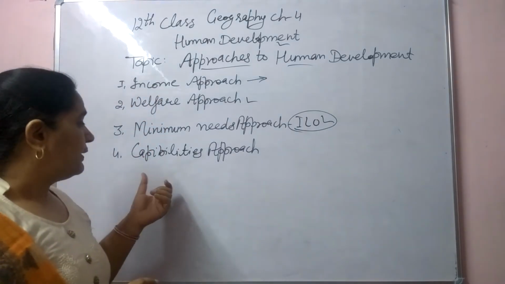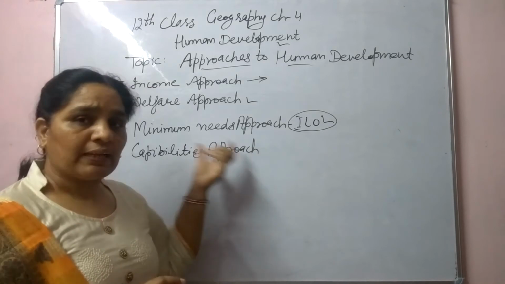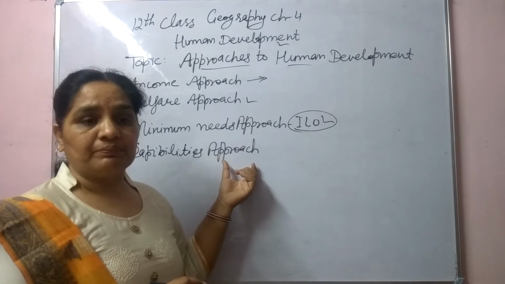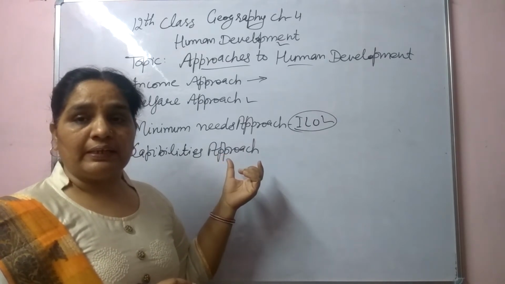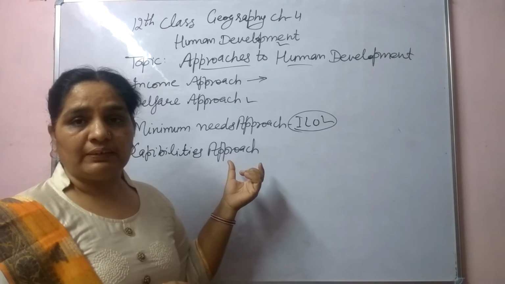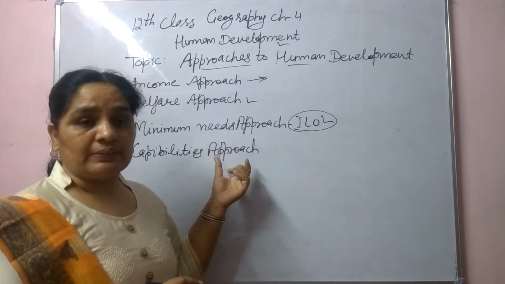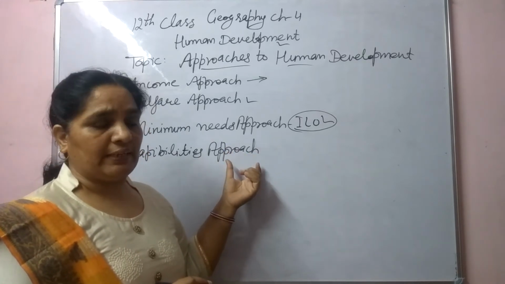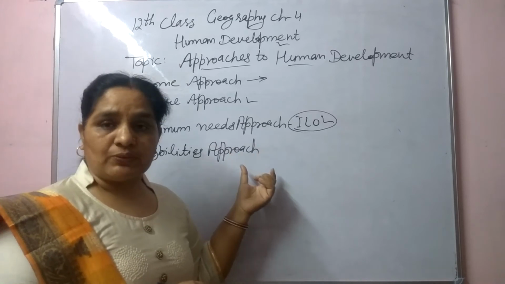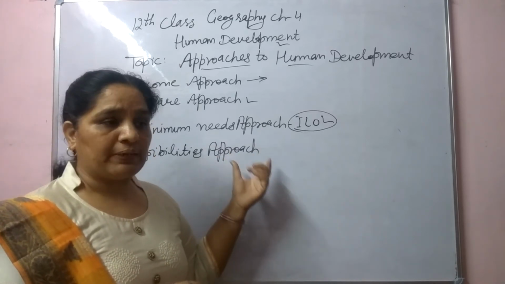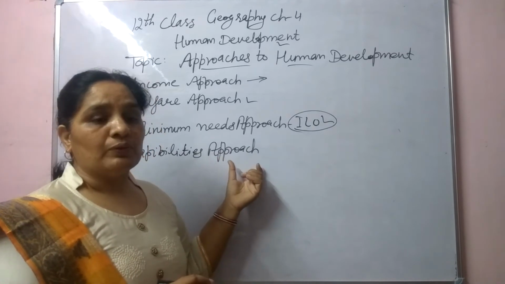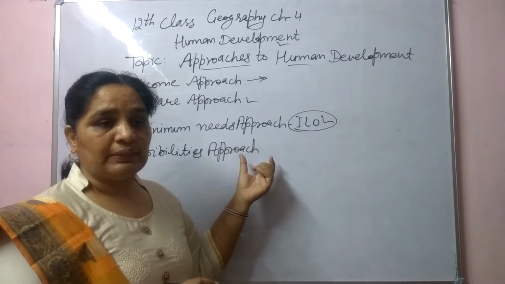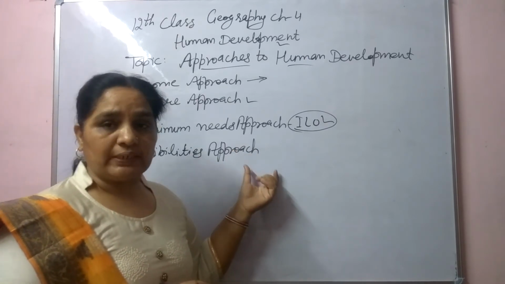Next one is the capabilities approach. In the capability approach, by whom was this theory given? An Indian economist, Dr. Amartya Sen, gave this approach that education and health both are the indicators to develop human societies. So good health and proper education are required to make a person a suitable citizen and to develop the country and the societies.